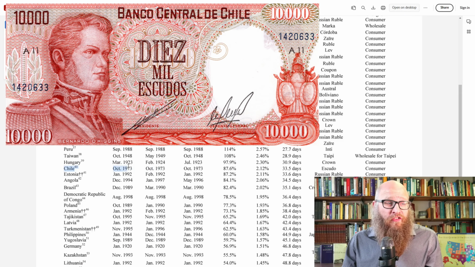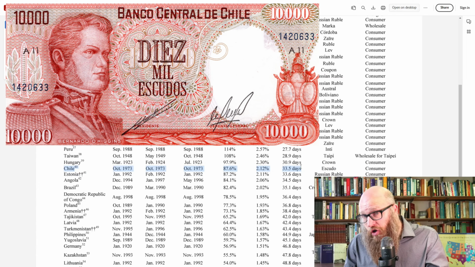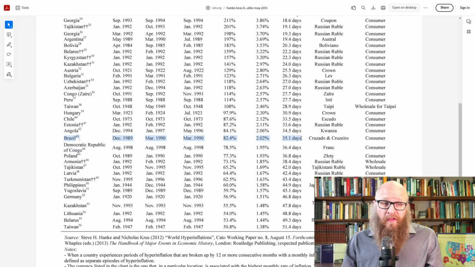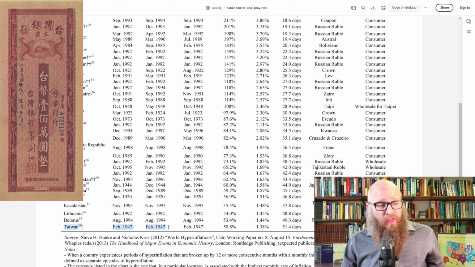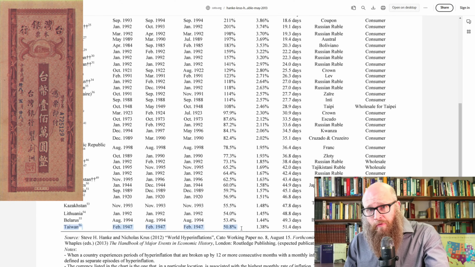Moving down the list, we see Chile had one in October 1973. This coincides with their military coup. Here's the Brazilian episode. Prices were doubling every 35 days. And at the bottom, we have Taiwan in 1947, going above that 50% monthly threshold, with prices doubling every 51 days. So let's go back to that jumping example.